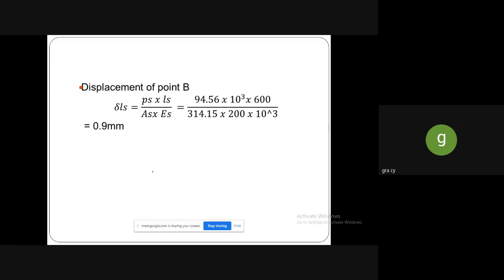After finding this, we have to find out the change in length. The change in length is also the same formula, PL divided by AE. For steel, you substitute the load in steel, the length of the steel bar, the area of the steel, and the Young's modulus of the steel. While calculating, you will get the answer as 0.9 mm. So the displacement of the point will be 0.9 mm.